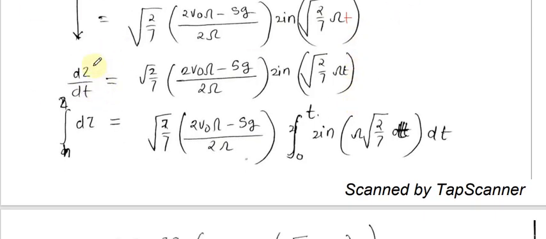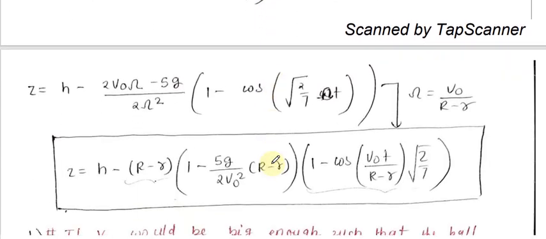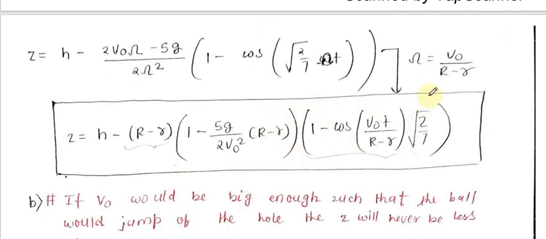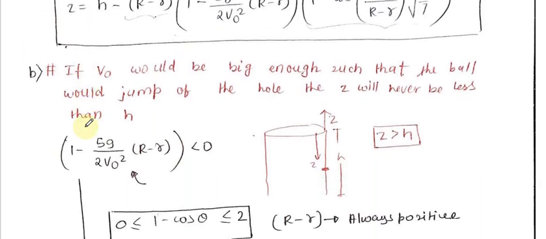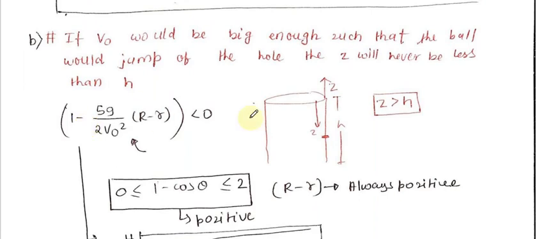Now we have to find dz as a function of time. So we will just do dz by dt, do the integration, and we'll get a simple harmonic equation. And after the simplification, putting psi is equal to v naught by r minus r and all other simplification, I will get an equation which is z is equal to this. And this is a very long and nearly non-approachable equation in exam temperament. Okay, so if v naught would be big enough such that the ball would jump out of the hole, z will never be less than h.